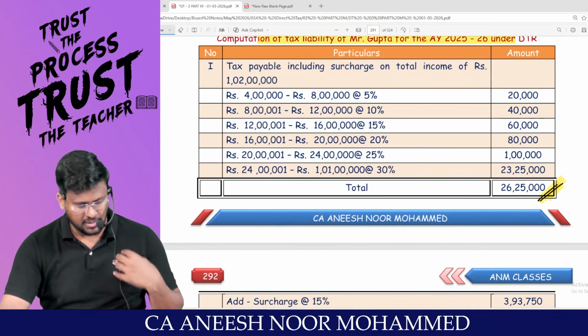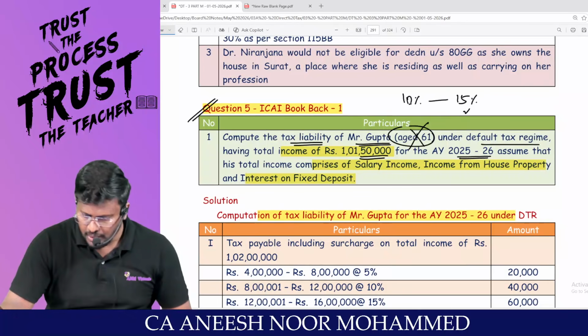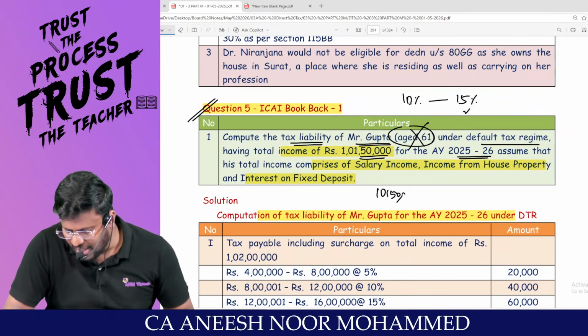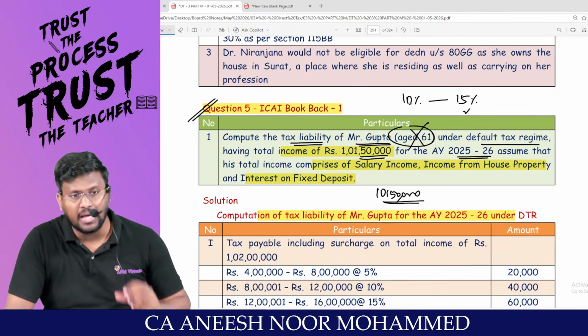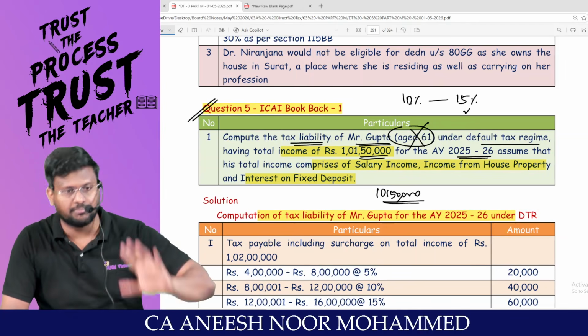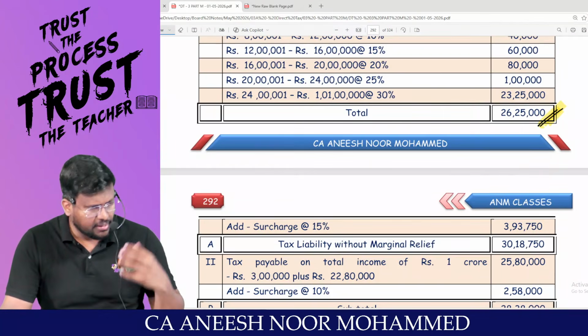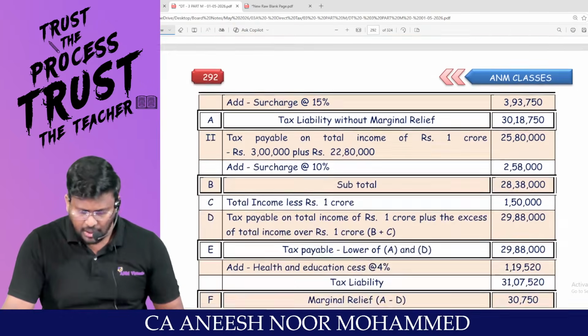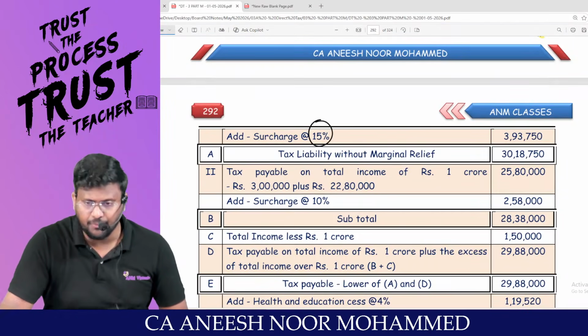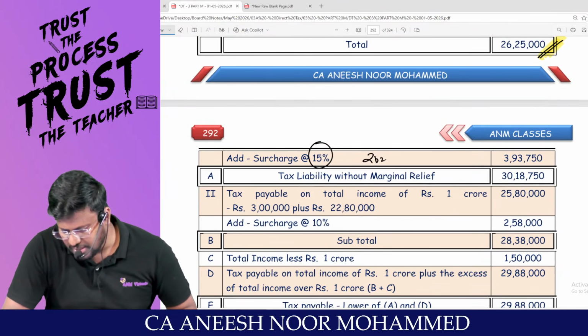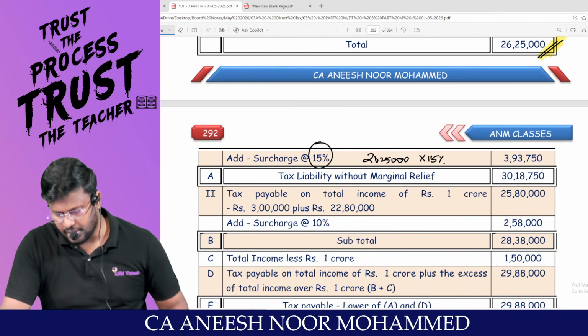In the sense that I am even considering this 1 crore 1,50,000, even this 1,50,000 also as my income. Since my total income exceeds 1 crore, I am liable to pay surcharge at the rate of 15%. That means 26,25,000 into 15%. Calculator.